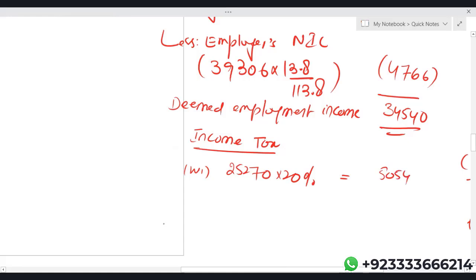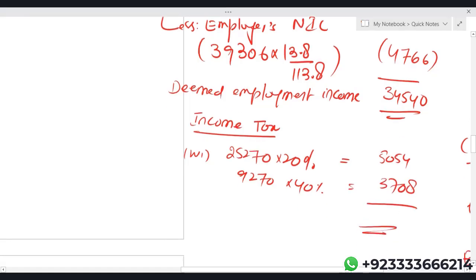Now from 34,540, let's deduct 25,270, and you get 9,270 at 40%, which is 3,708.